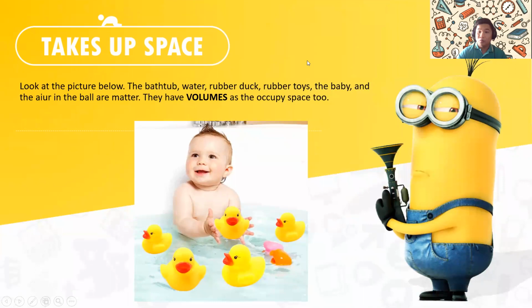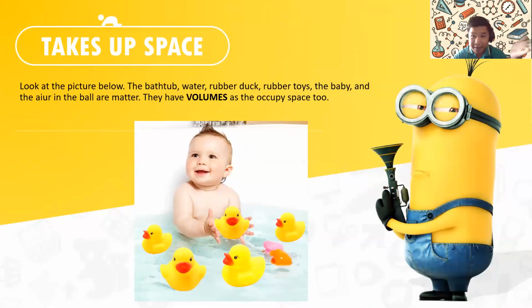We said that matter is anything that has mass. We understand what is mass. Now let's talk about space. We said that matter takes up space. So what is space? Let's look at the picture below, shall we? You see, there in the picture, there's the baby taking a bath.